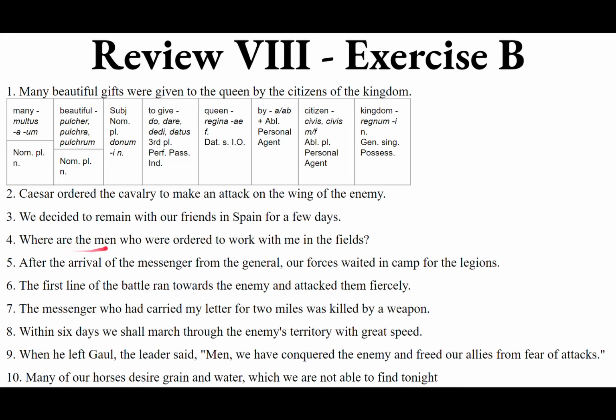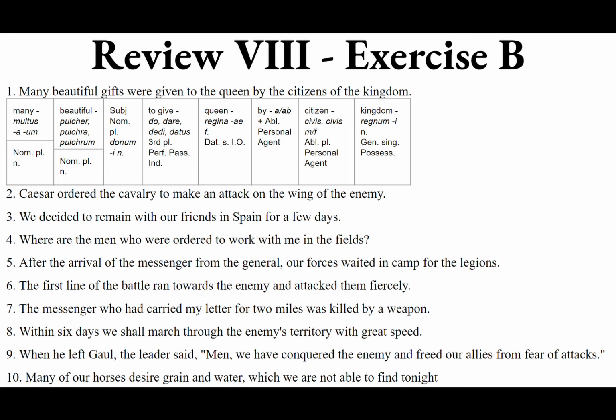And who are those guys? I mean, we're asking where are they, but who are they? They were ordered to work with me in the fields. Here's a relative clause introduced by a relative pronoun. It's an adjectival clause because it's describing the noun, the men, describing who they are, giving more information about them. So, relative pronoun who agrees with the antecedent in gender and number. Must agree in gender and number, not necessarily in case. We know that men, nominative plural masculine, viri. Well, who must be plural masculine, qui, quae, quod, and it must also be the nominative subject.